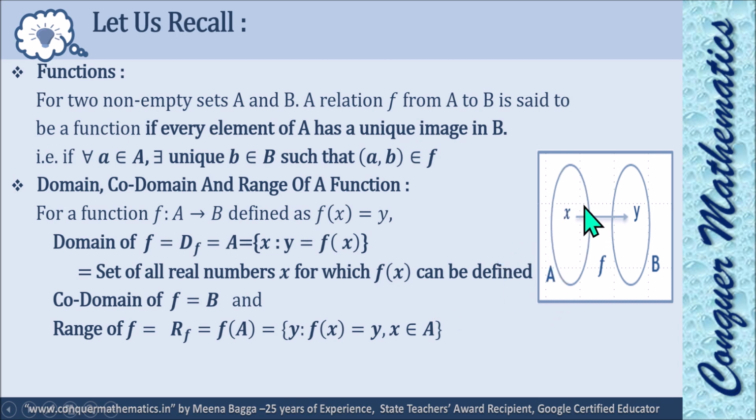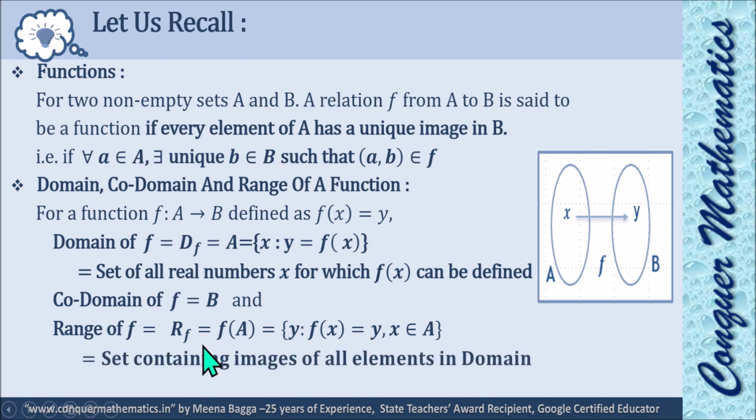That means images of all elements of A. That means set of images y, images of x, right? f(x) = y, the set of all y's such that x belongs to A is the range. Okay, that means in simple words we can say set of all real numbers x for which f(x) is defined is the domain, and the set of all images is the range. Okay, set of all images is the range. So you should remember all this.